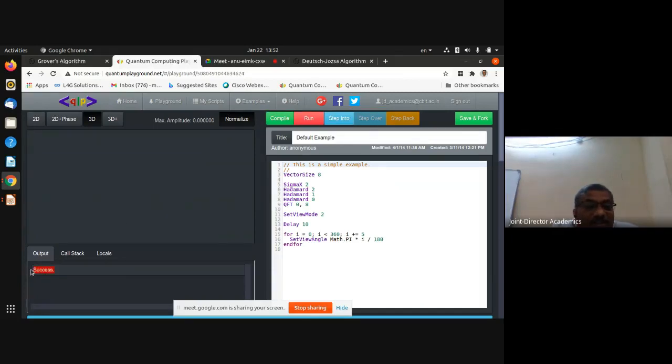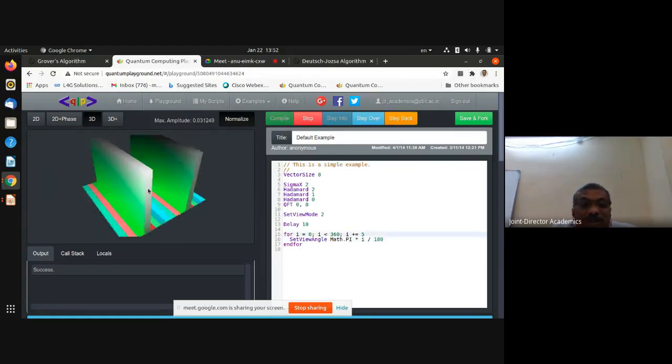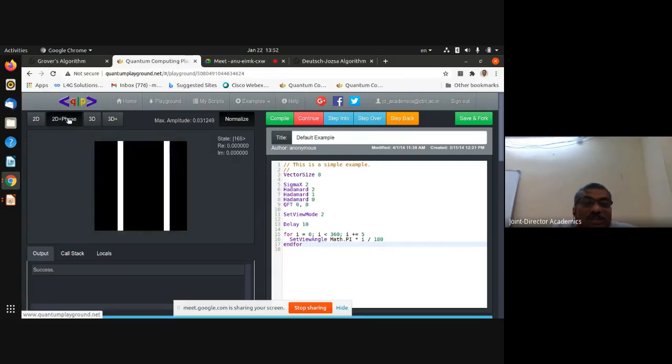There is a success. Now you can run this program. Now I run this program. So I can stop and move here. I can see in 3D. I can see in 2D. I can see 2D phase and simple 2D. These are the other parameters I can observe. So I have completely run this program.